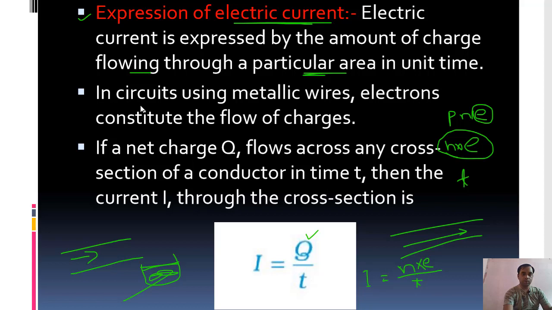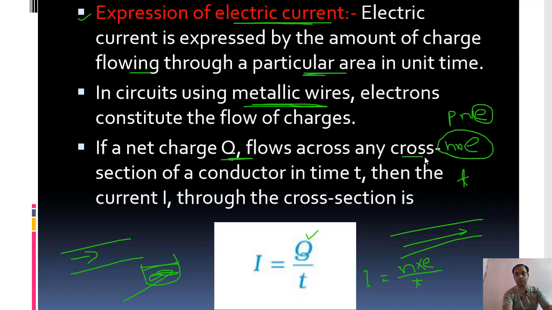In circuits using metallic wire, electrons constitute the flow of charge. Metallic wires are the conducting wires through which electrons can flow, and this constitutes the flow of charges. Now, if a net charge Q, that means the total amount of charge, flows across any cross section of a conductor in time t.